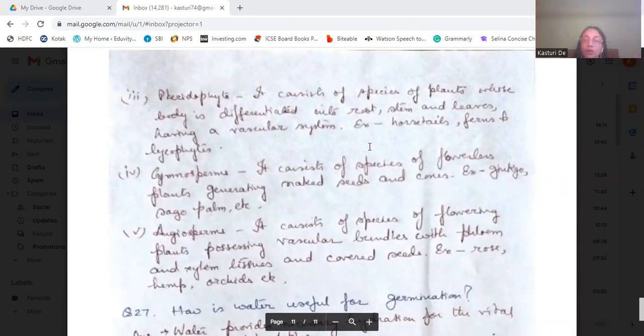Example, ginkgo, sago palm, etc. Then angiosperms consist of flowering plants with vascular bundles, with phloem and xylem tissues and covered seeds, like rose, hemp, orchids, etc.